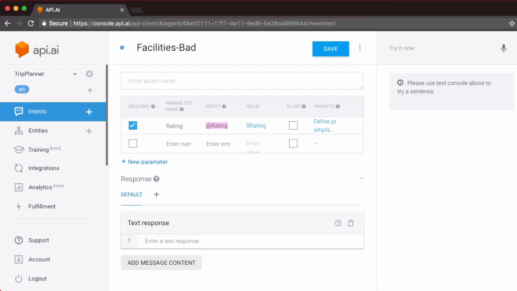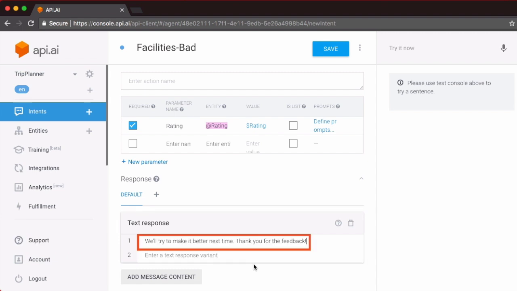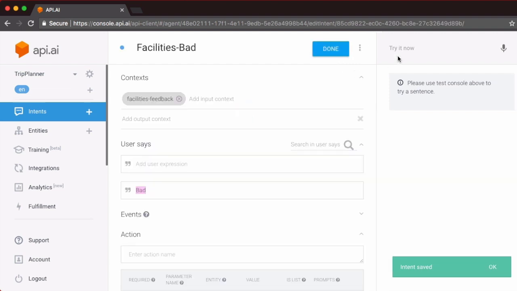Since this is the last intent that we'll invoke, we can simply sympathize with the user and assure him that we'll try to do better later. I'm sorry you didn't like the facilities. We'll try to do better next time. Hit save on the last intent that we need to configure, and we are now ready to test our non-linear dialogue. We'll kickstart by invoking the first intent in our customer satisfaction survey.